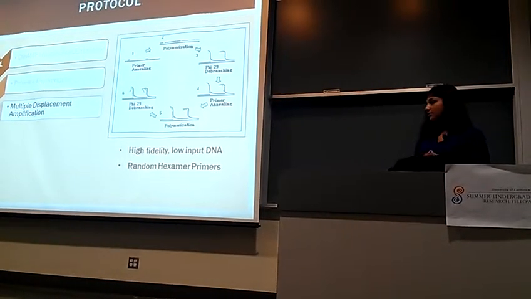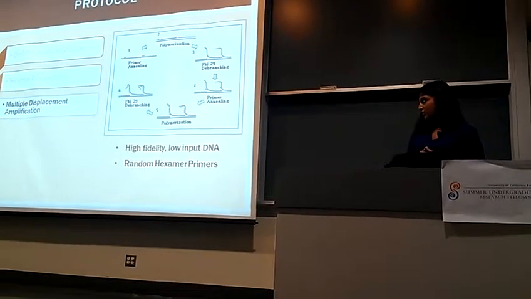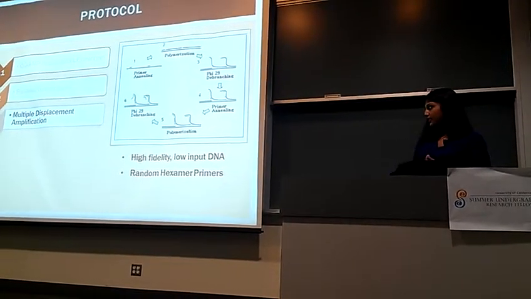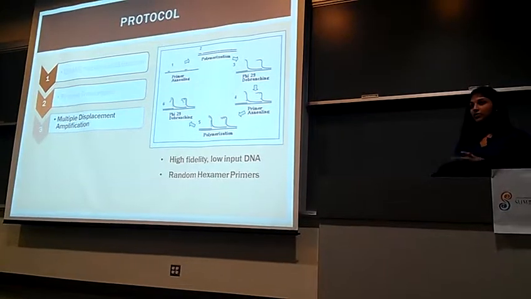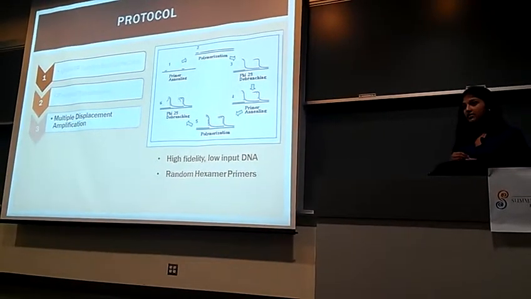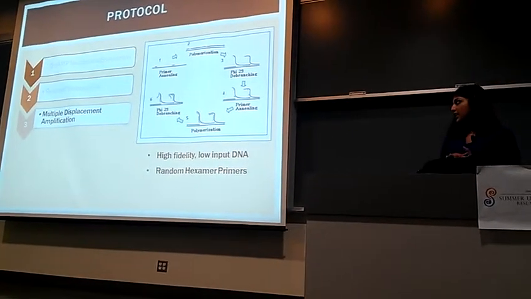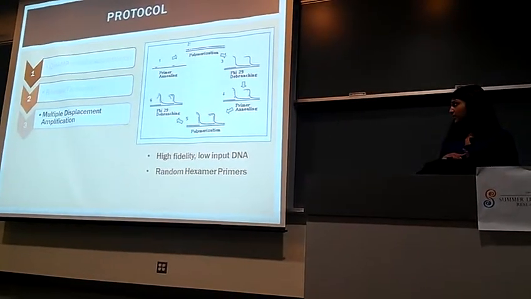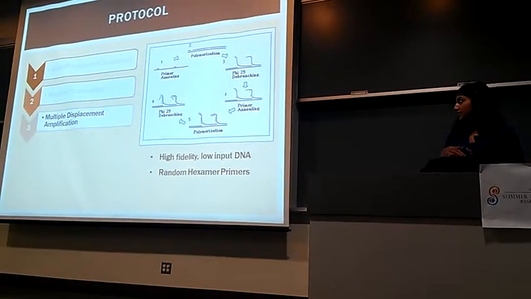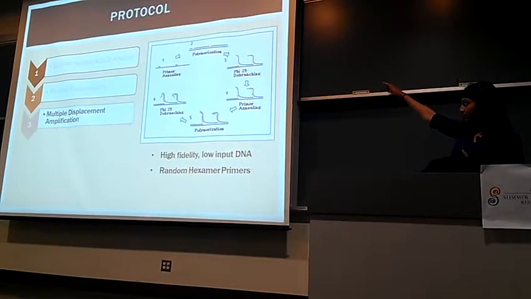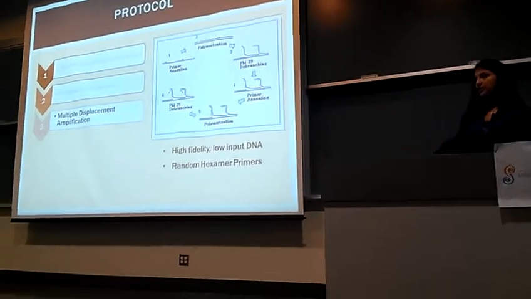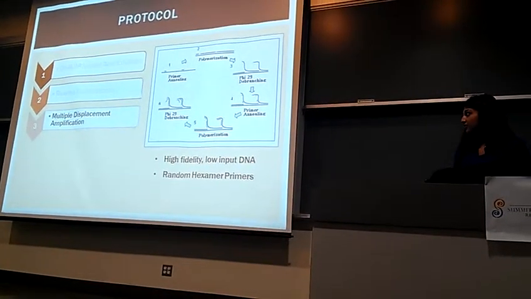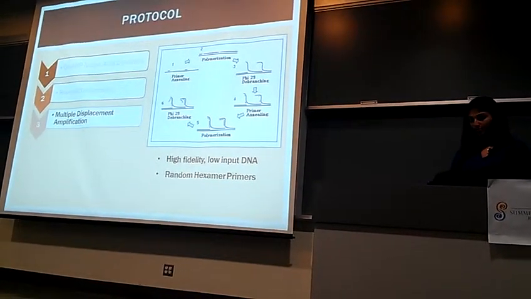So the next step was multiple displacement amplification, and this involves an enzyme called Phi29, which is able to amplify very low levels of DNA of various lengths with very little error. This makes use of the branching method, where the Phi29 creates a complementary strand, as you can see in this figure, which then itself immediately becomes a template for further priming and synthesis events. And so at the end of this, we have pools of double-stranded DNA.